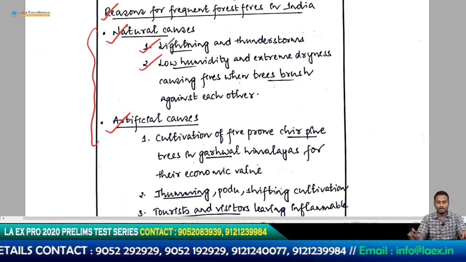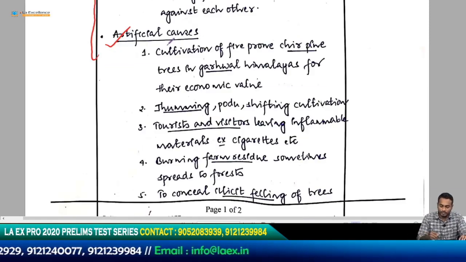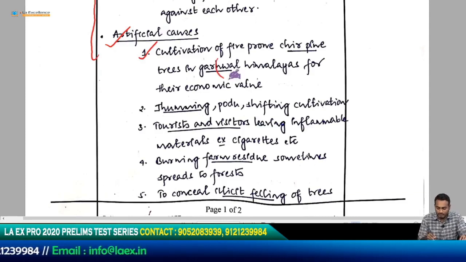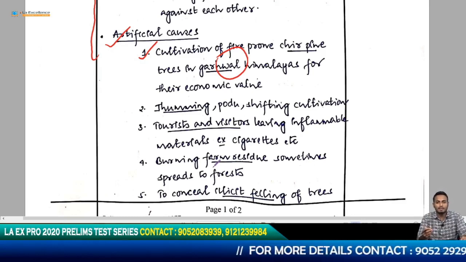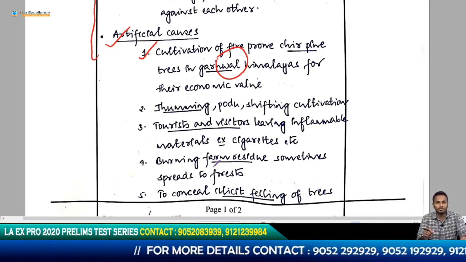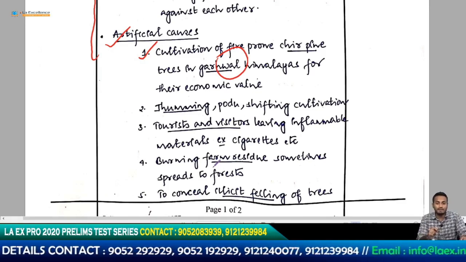So these are basically the natural causes. What are the artificial causes? Cultivation of fire prone chir pine trees in Garhwal Himalayas for their economic value. So in the Garhwal Himalayas, Uttarakhand Himalayas, etc., what we have are chir pine trees which basically give out needles. These needles, when they become dry, are very prone to fire. They catch fire instantly.